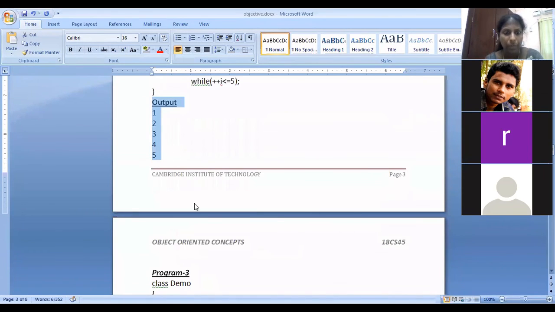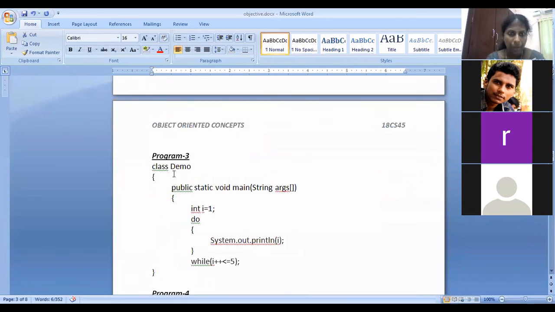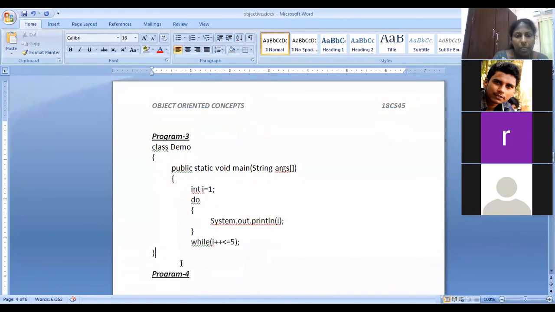Class demo, public static void main, String args, i equal to 1. Do System.out.println(i). See the while condition. What is the while condition here? i++ less than or equal to 5. What is the output? 1 to 6. Do remember here it will check the condition and then increment.